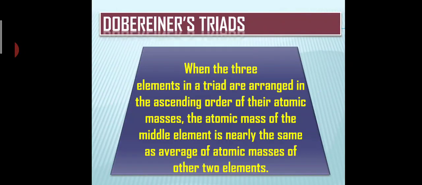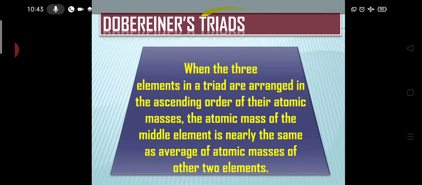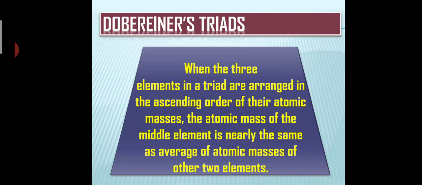Now let's see first Dobereiner's triads. This was discovered by Johann Wolfgang Dobereiner in 1817, who was a German chemist. He suggested a method of grouping elements based on their atomic mass. Based on what, children? Atomic mass. So he arranged the elements into groups containing 3 elements each. That is why it was named triads. Tri means 3.